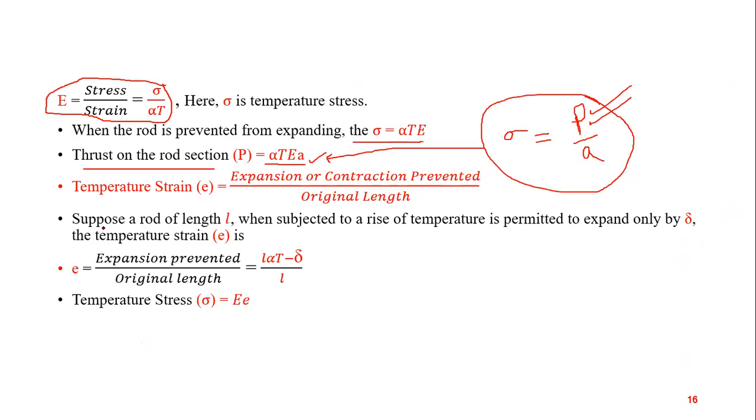So for example, suppose a rod of length L, when subjected to a rise of temperature, is permitted to expand only by delta. The temperature strain is, I'll explain this by drawing this figure.